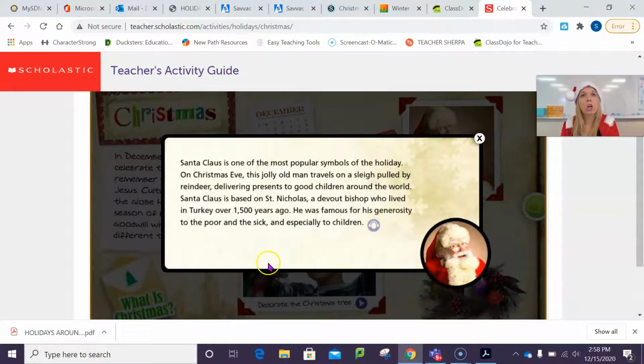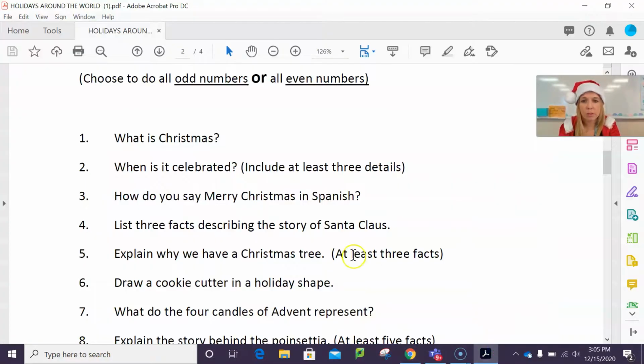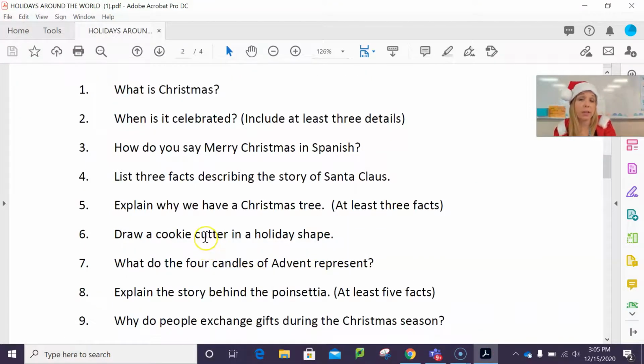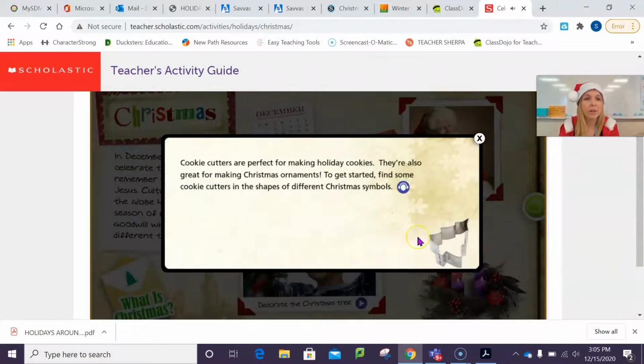Once I get that information, I'm going to transfer it in my own words. I do not want you to write all of this word for word. I want you to choose in your own words what to write. You'll go back to your Christmas paper and write it. Again, if you're doing evens, you have 2, 4, 6, 8, 10, 12, and so forth. If I click out of that, I can go to number 6, draw a cookie cutter in a holiday shape. If I go back, I see right here is a cookie cutter. We all know what cookie cutters look like, but you can learn about it, and then you're going to draw me your own cookie cutter on your paper that you submit.